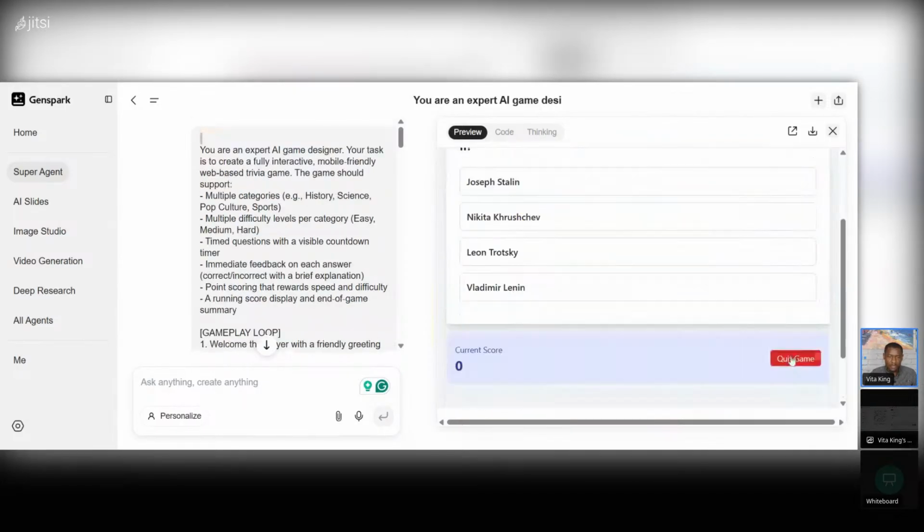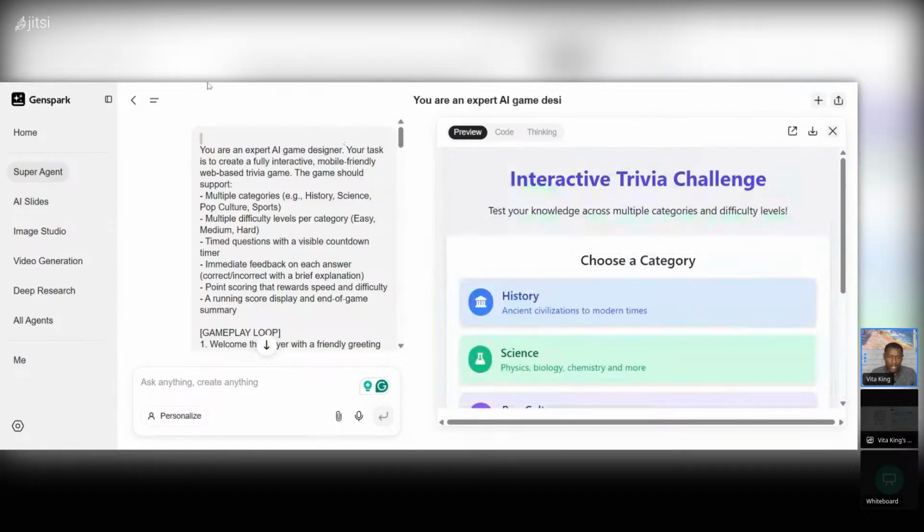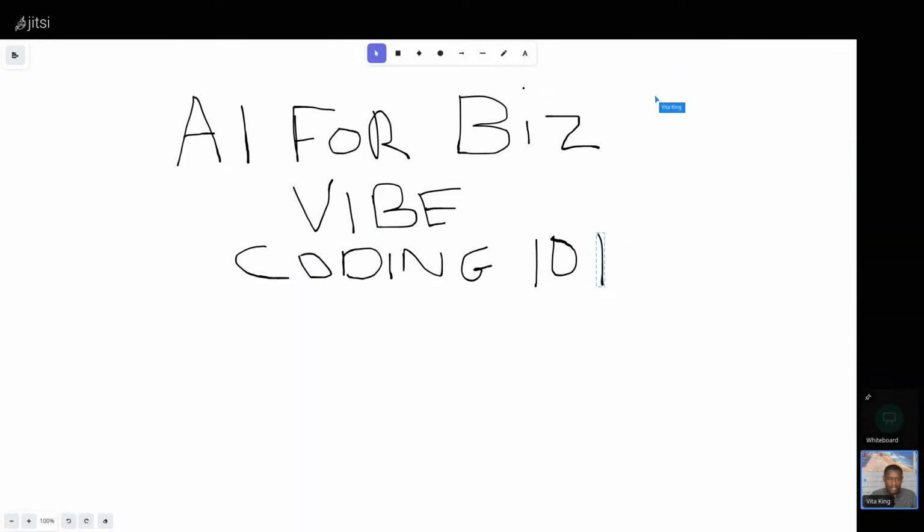So now this is what I was saying. So let me go back here. Let me see if I can actually show you the game full screen. I'm going to show you. Let me see if I can share it full screen.